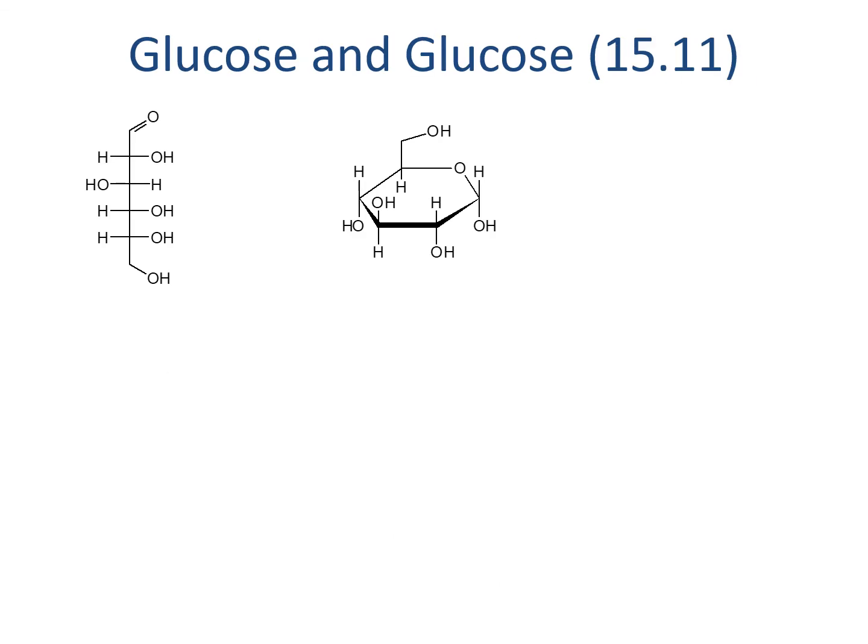A second class of reactions reacts an aldehyde or ketone with an alcohol. This is really important as a reaction because all carbohydrates have an aldehyde or ketone, and they also have several alcohols on the same molecule. So they will actually self-react and form a different form.